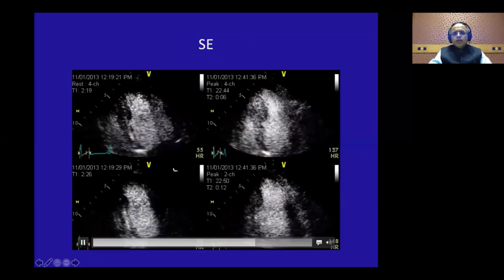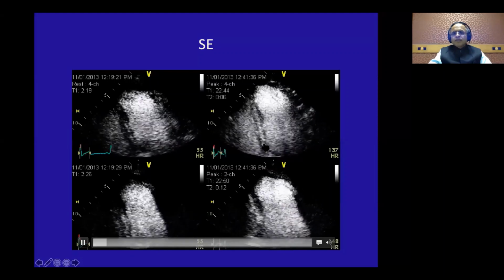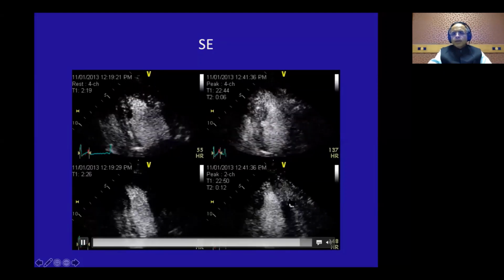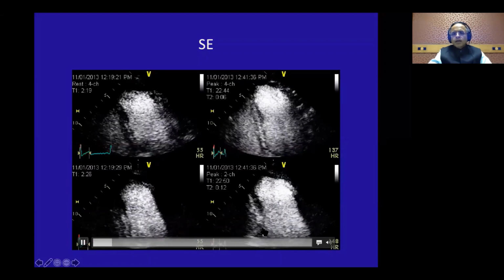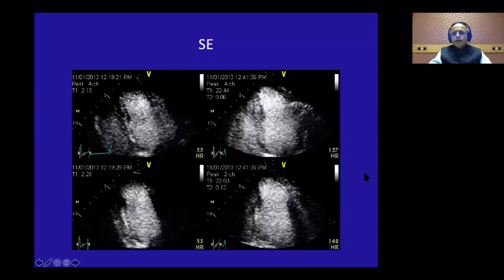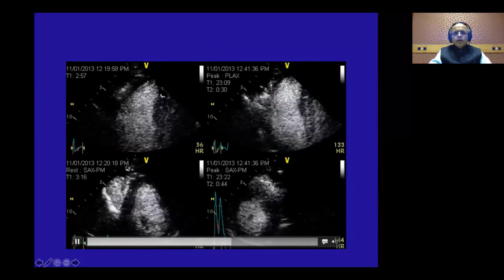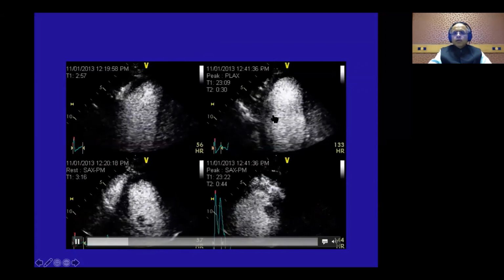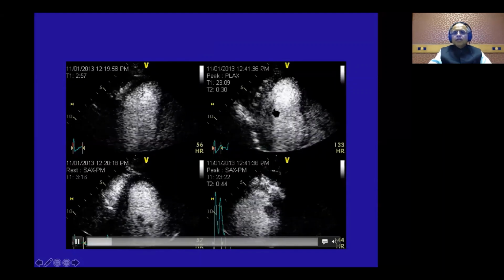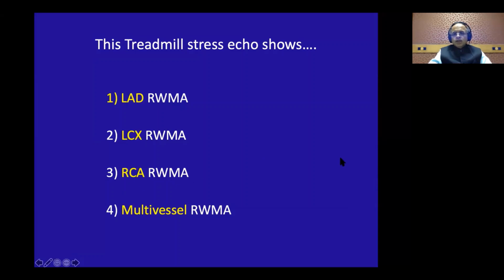So let us look again. The left panel is rest, and this is the peak exercise. We look at one segment at a time, and we realize this inferior septum is not contracting here. This is the anterior wall, which is contracting well, and this inferior wall is not contracting, because this is the 2-chamber view. Then we go ahead with the long axis view. The septum is contracting very well. The mid posterior wall is actually having more of a tethering motion, no systolic thickening. So that means this patient is definitely having what? An RCA territory regional wall motion abnormality.